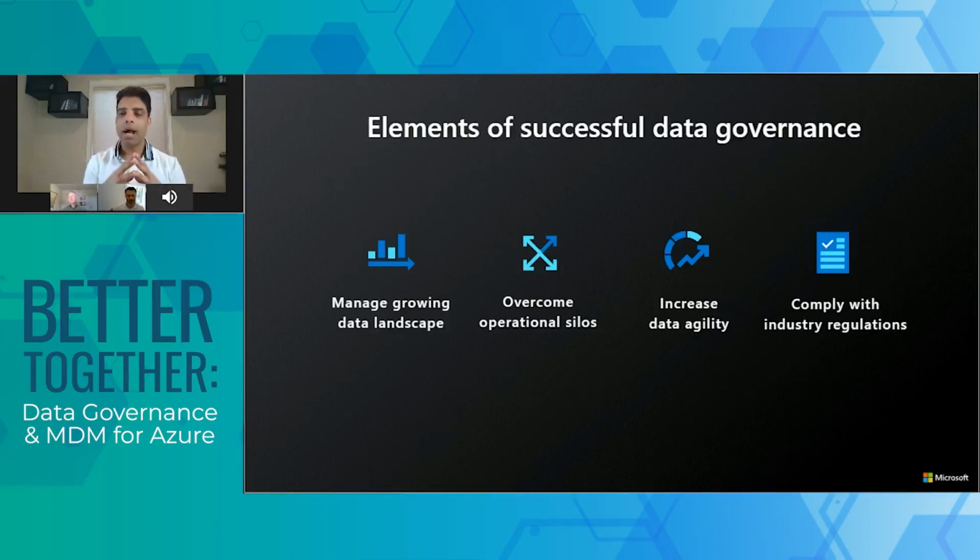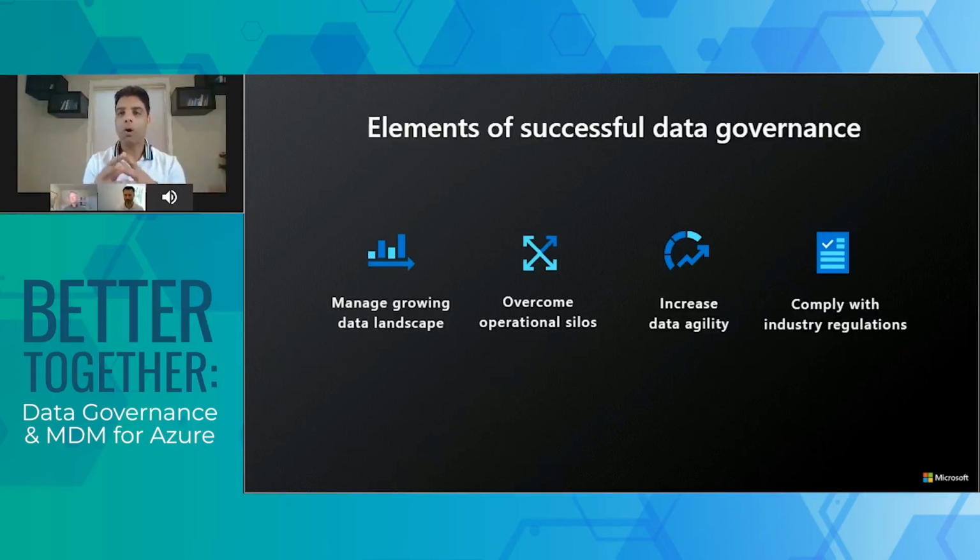The second one is that companies are increasingly looking to overcome operational silos. Earlier, you would have a finance business unit and a marketing business unit, each with their own data lakes, with datasets duplicated across those data lakes. But increasingly, organizations are getting away from that and wanting to create a central view so that there is no data sprawl. They don't have to maintain bespoke solutions.